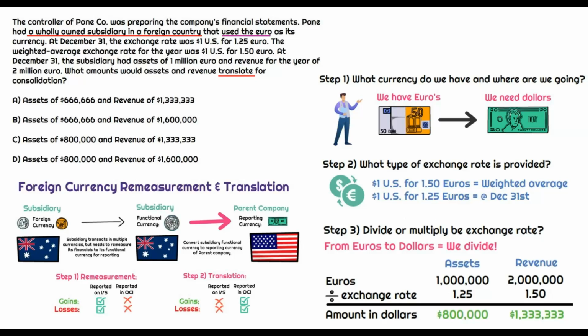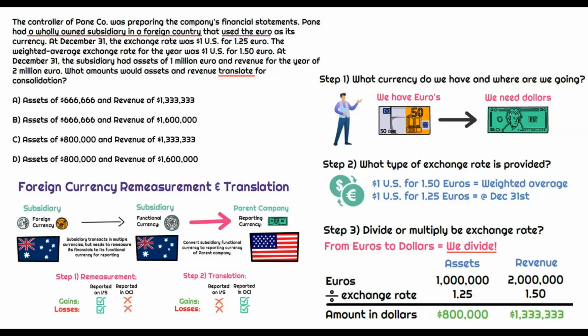So this is the hard part of the question. Do we take the euros and either divide or multiply by the exchange rate? Well, since we are given euros and we have the indirect rate and we need to take those euros and go back to US dollars, we are going to divide. So for assets, we'll take the 1 million euros and divide by that exchange rate of 1.25. And again, because this is for the balance sheet, we're using that spot rate as of December 31st. So 1 million euros divided by 1.25, that means our assets in dollars is $800,000.